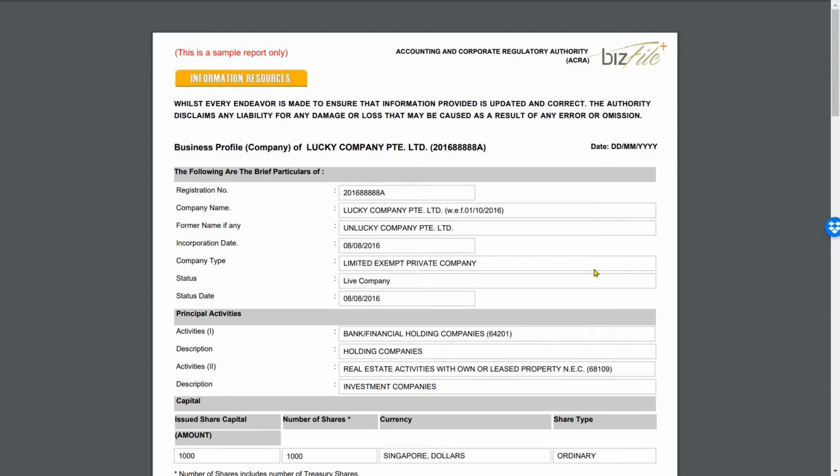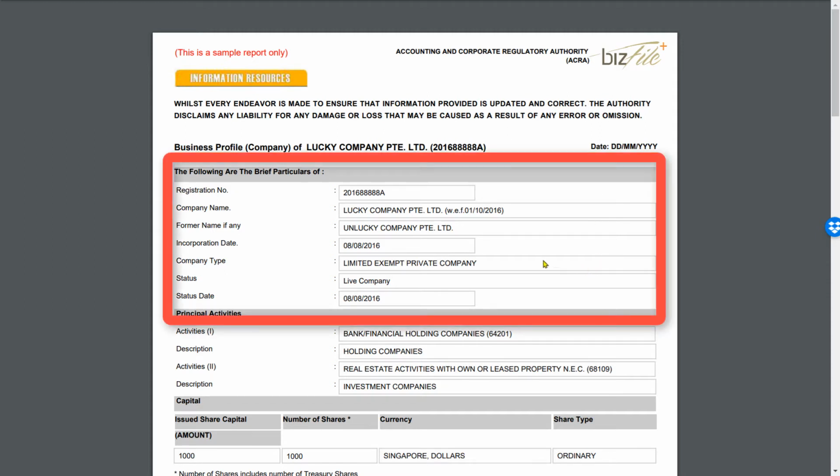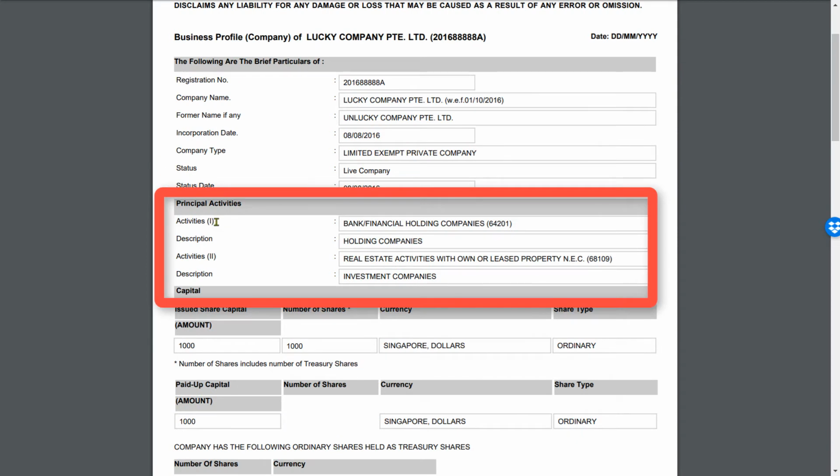So the first part is generally company information and company activities. So the registration number, name, any previous name, the date on which this company was incorporated, the type of the company, so whether it is a limited exempt company or a private limited company limited by shares, or whether it is a public limited company, that will be displayed here. Status as to whether it is live or not, and the status date. This will usually be the date on which you download this BITS profile. Then it also summarizes the principal activities over here.